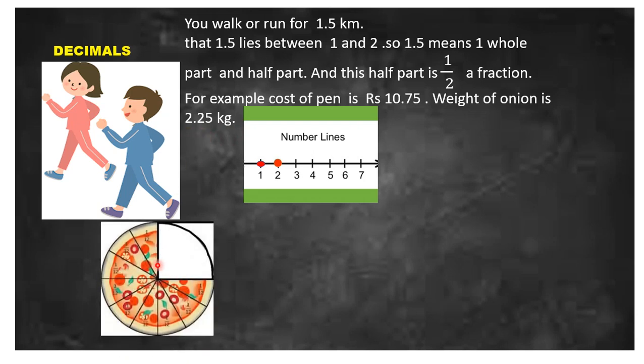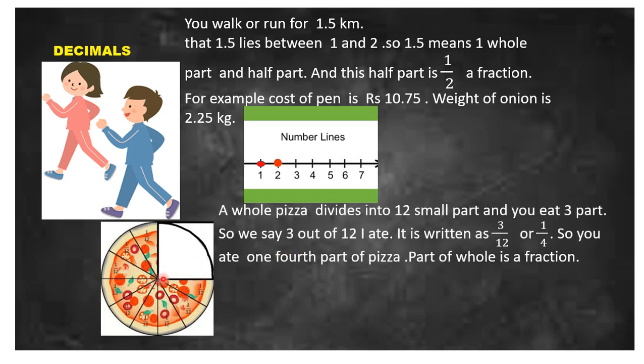Now let's take a pizza with 12 parts, and you are asked to eat it. So you take 3 parts out of these 12 parts. So you can say 3 out of 12 I ate, or you can write it as 3 by 12, or you can also say 1 by 4, as 3 ones are 3, 3 fours are 12, that is you can say I ate 1 by 4 part of the pizza.